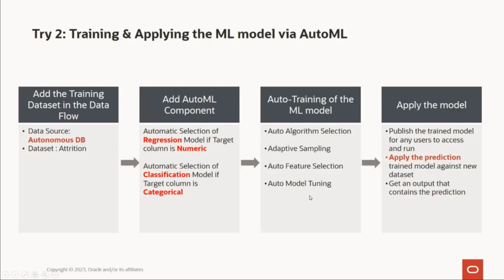Then it tunes the model, that means the skewness is addressed, and then the model will be available for you to apply for a new prediction data set, right? So these are the steps that we will follow. And for your information, all these steps are under the hood, right? As a user, you just have to select the component and the model will do the rest of the things for you. And hence it is called the AutoML model.